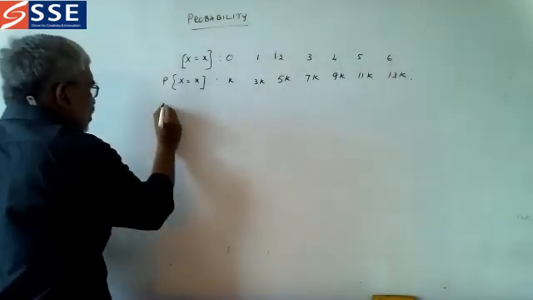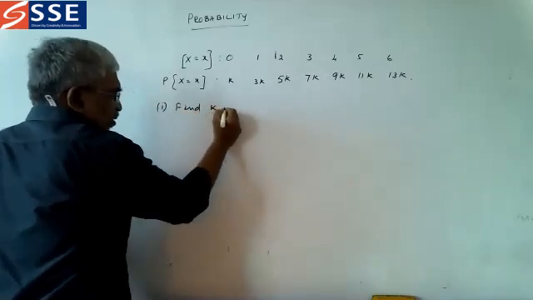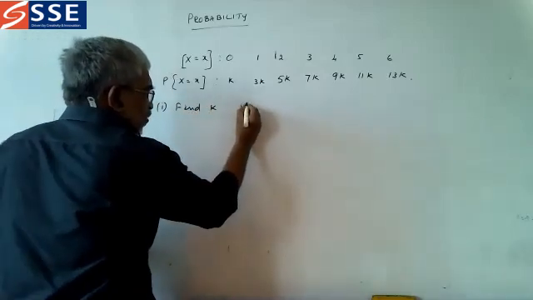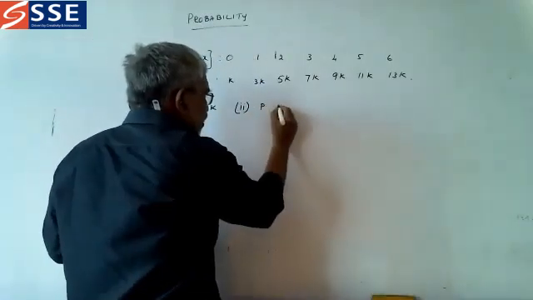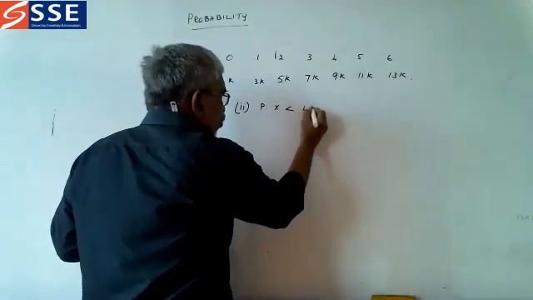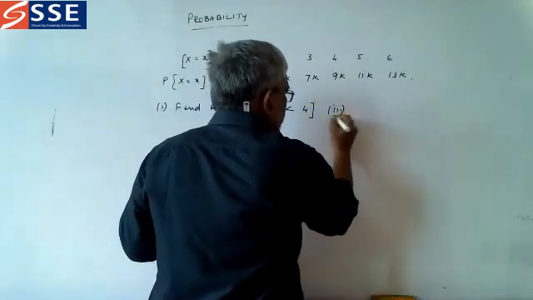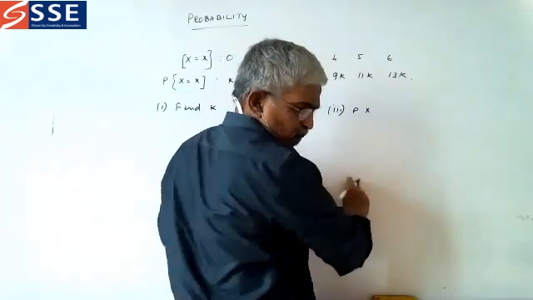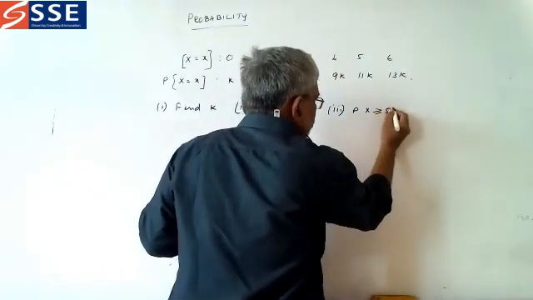First question, find K. Second question, P of X less than 4. Third question, P of X greater than or equal to 5.